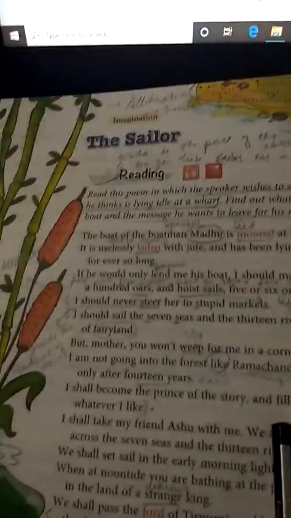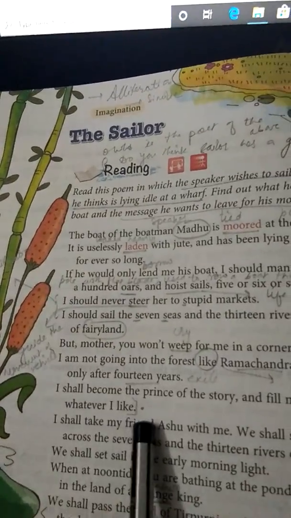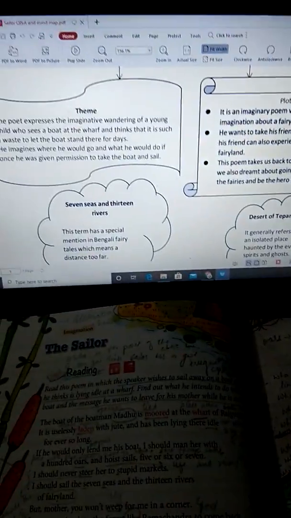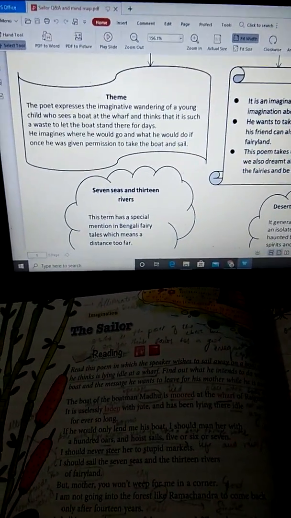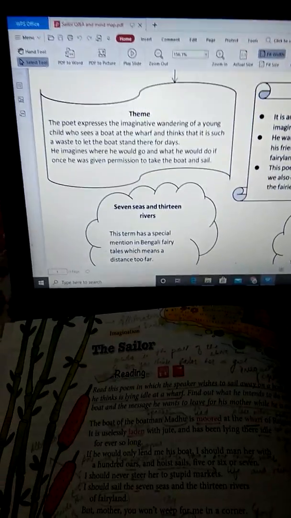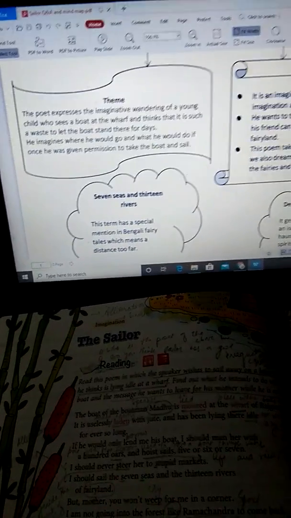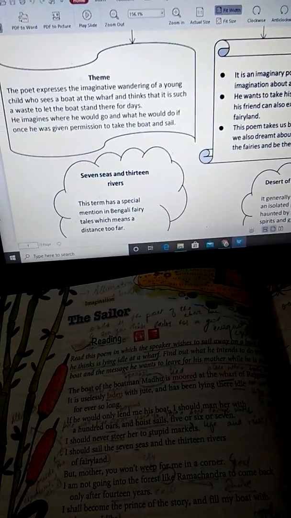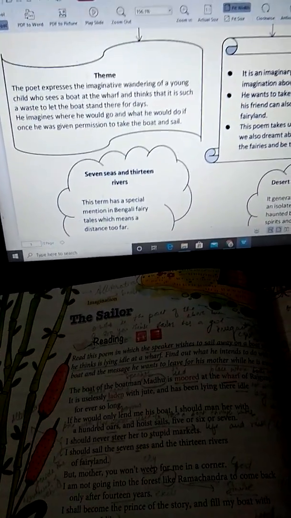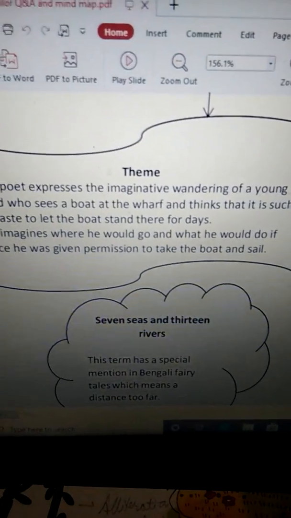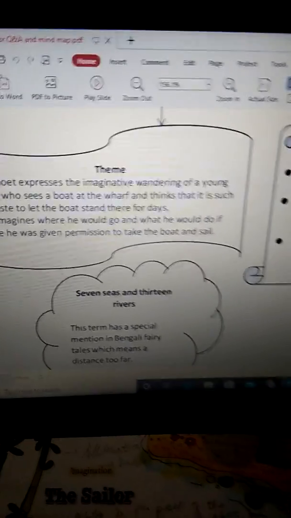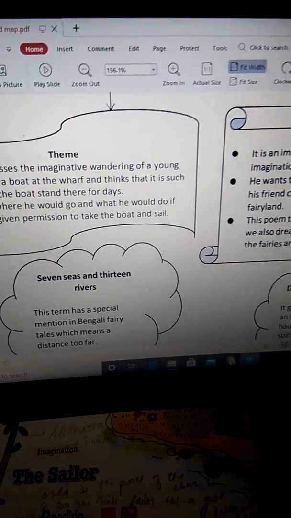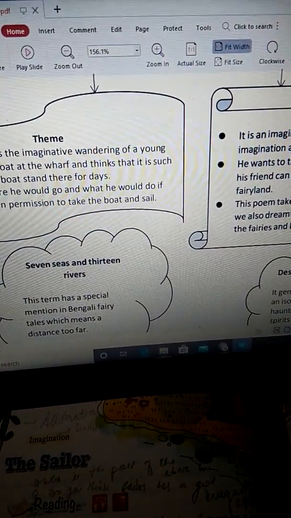See, here he says, and fill my boat with whatever I like. So he will laden the boat with whatever he feels like, and he will be the prince of the story. Clear? Whatever he feels like he will do, and whatever he wants, wherever he wants, he can go, once he is given permission to take the boat and sail. Clear?